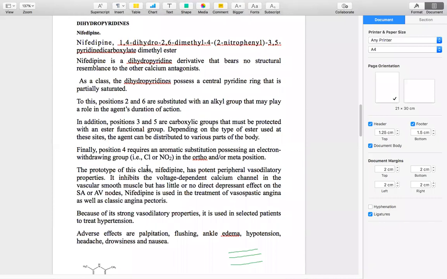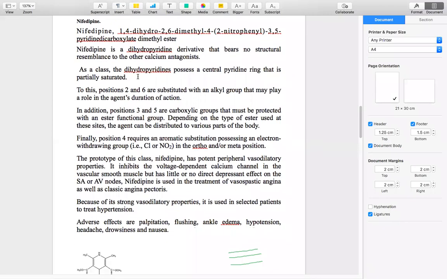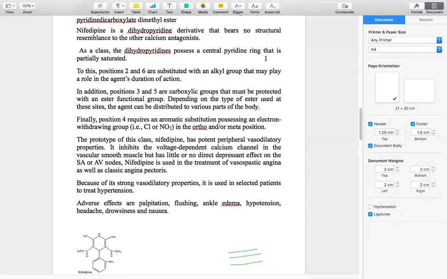This is the nifedipine. Nifedipine is a dihydropyridine derivative that bears no structural resemblance to other calcium antagonists. Means if you see the others, verapamil and diltiazem, they have no way of resembling the dihydropyridines. It's a completely different class of calcium channel blockers. As I told you, it consists of a central pyridine ring. Positions 2 and 6 are substituted with the alkyl group, which is important for the duration of the action. And positions 3 and 5 are the carboxylic group, protected with an ester functional group.